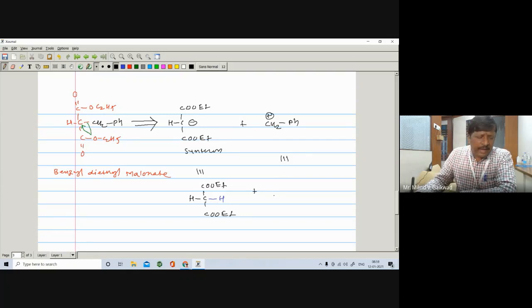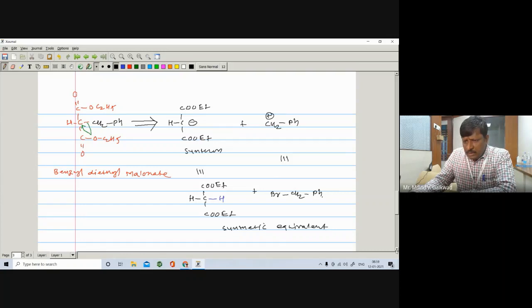So in general you can write, or also in particular also you can write. Suppose in particular if you write, here is the Br and here is a CH2 and Ph. So both are the synthetic equivalents.